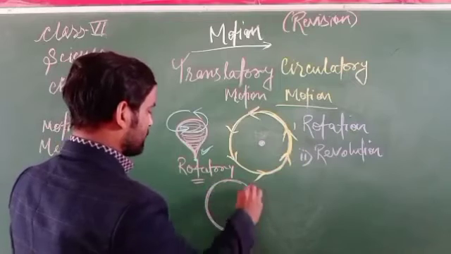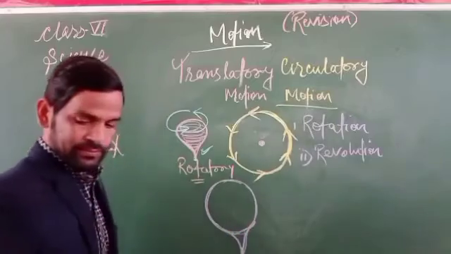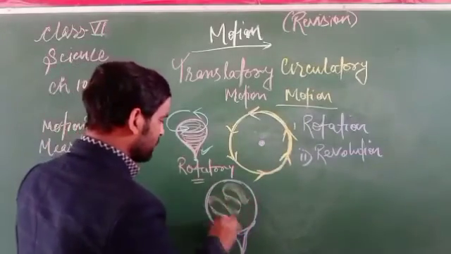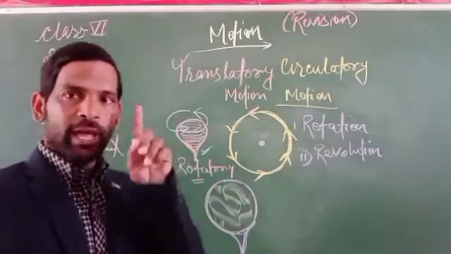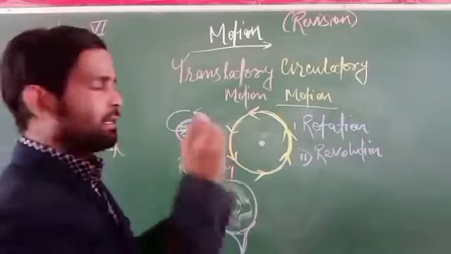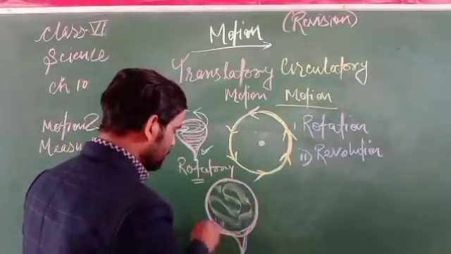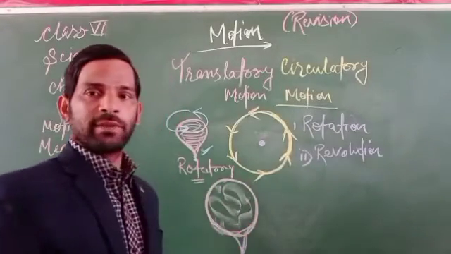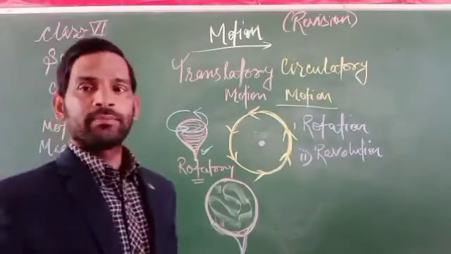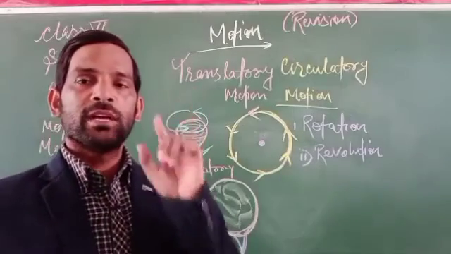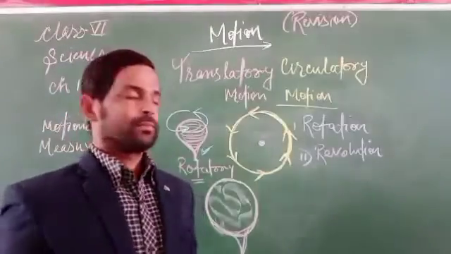It is the earth that has a fixed axis on which it rotates. The earth rotates on a fixed axis, all around it. So it does not move ahead, not even a bit, but without moving ahead it can repeat itself, or it is in motion. This is a type of rotatory motion.